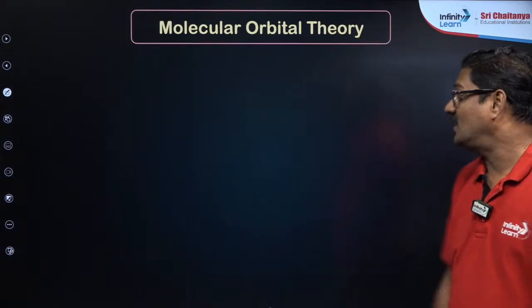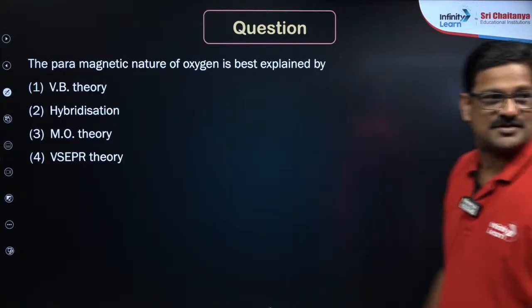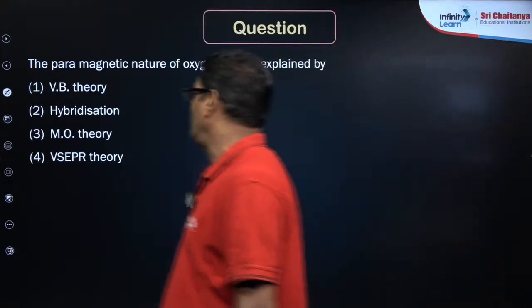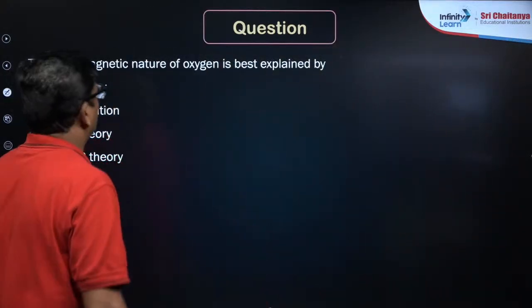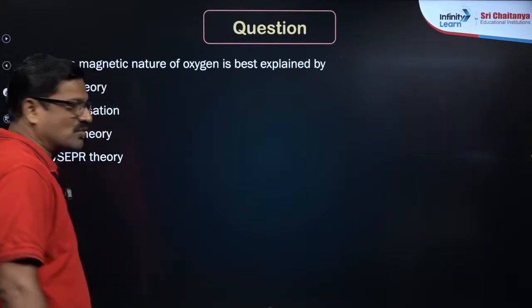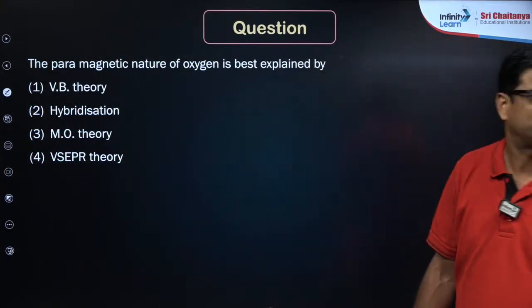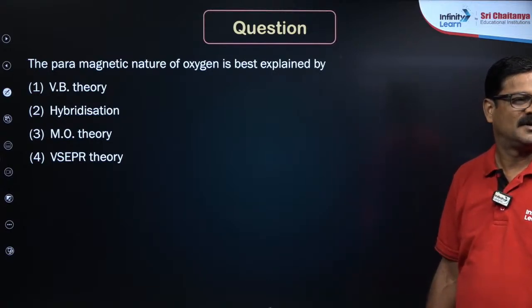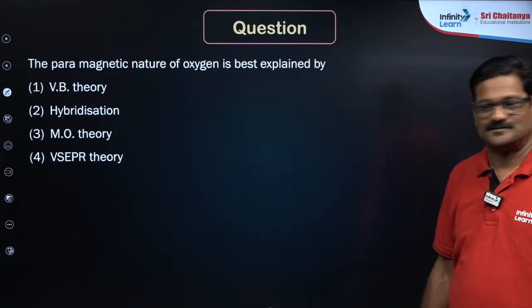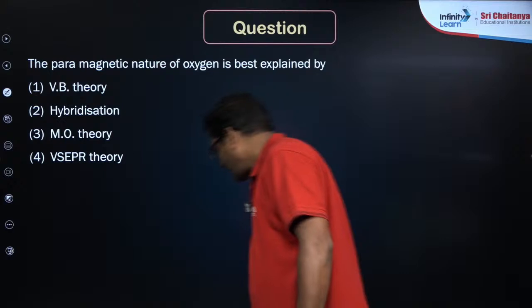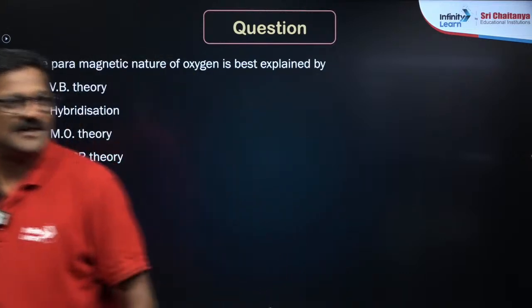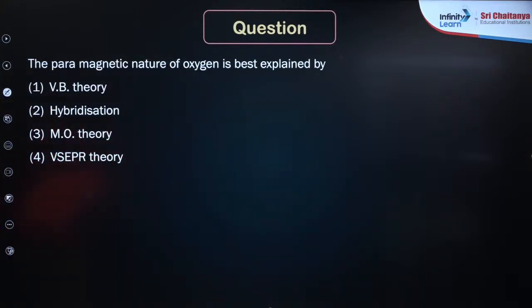Yes. Now you can see questions we are doing in the class. Now the paramagnetic nature of oxygen is best explained by, who is going to give the answer? Quickly, come on Shivansh, give the answer. Quickly, tell me your answer in the chat box.